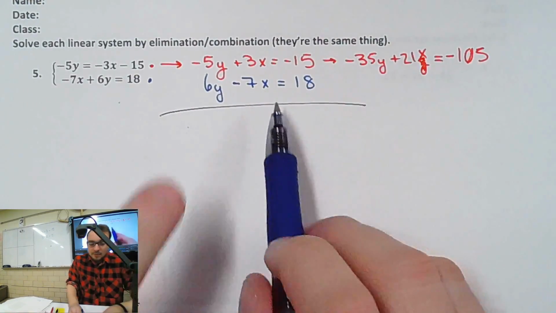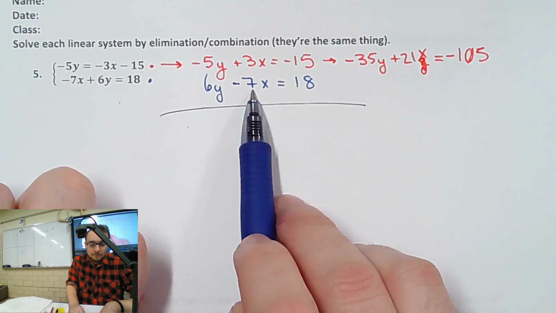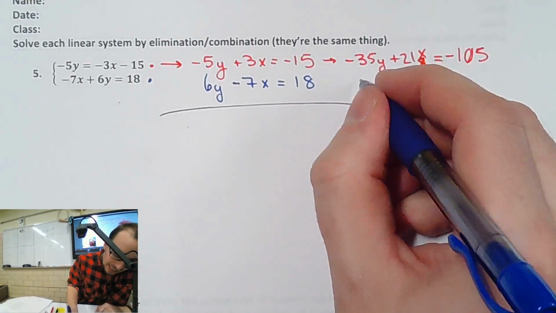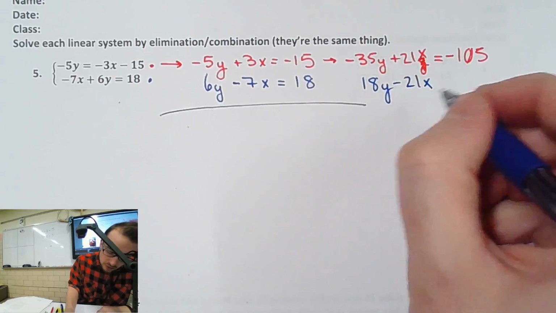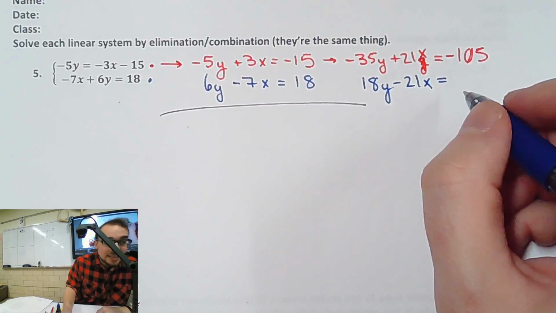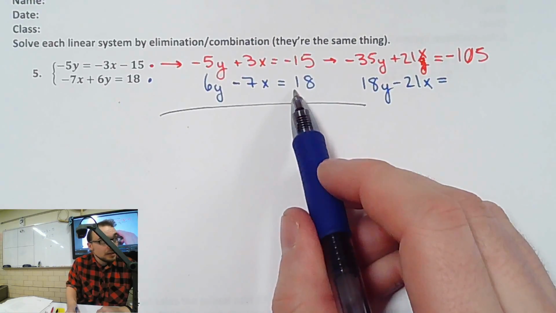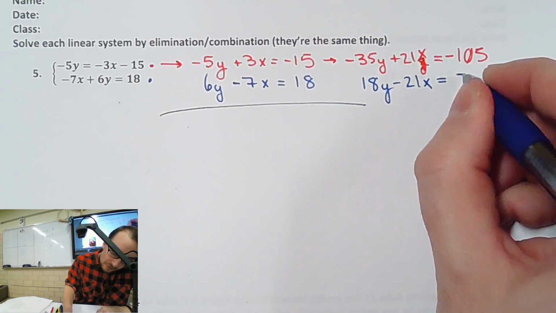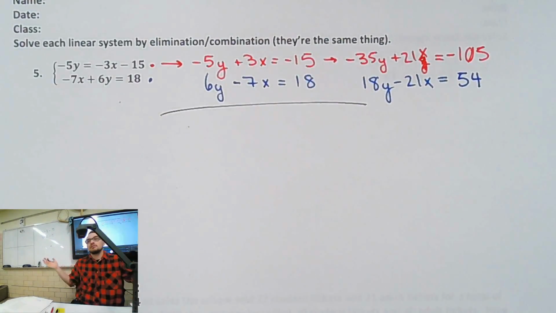The bottom. I multiply the top by 7 to make it 21. How do I make this 21? Multiply by 3, so I get 18y positive, minus 21x, which means they'll go away, that's good. Equal sign, don't lose your equals. Times 3 to 18. What's 18 times 3? It's going to be 30 plus 24. 54. Because 3 times 8 is 24, 3 times 10 is 30, 54.